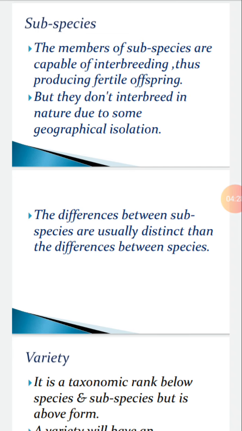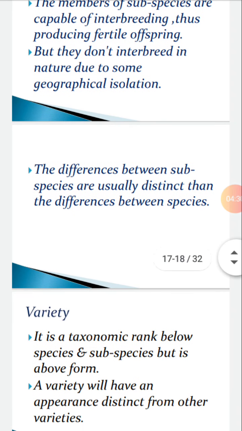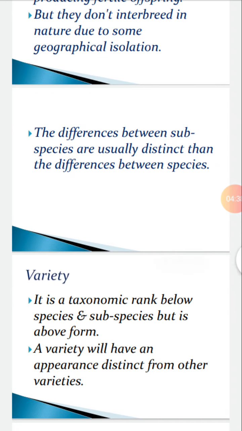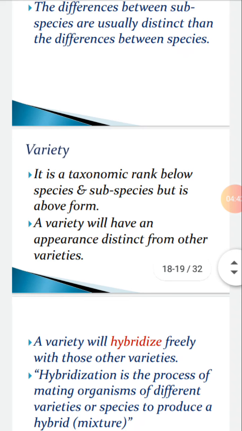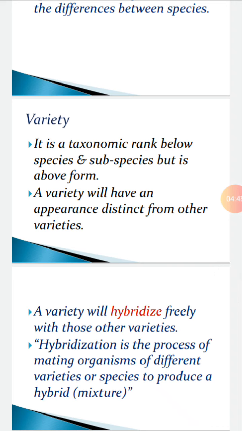The second category is variety. It is a taxonomic rank below species and subspecies but above the third one, form. A variety will have an appearance distinct from other varieties. A variety will hybridize freely with other varieties. Now, what is hybridization?